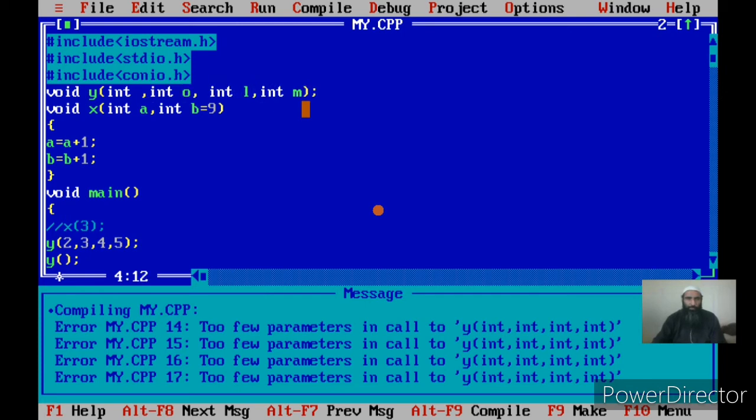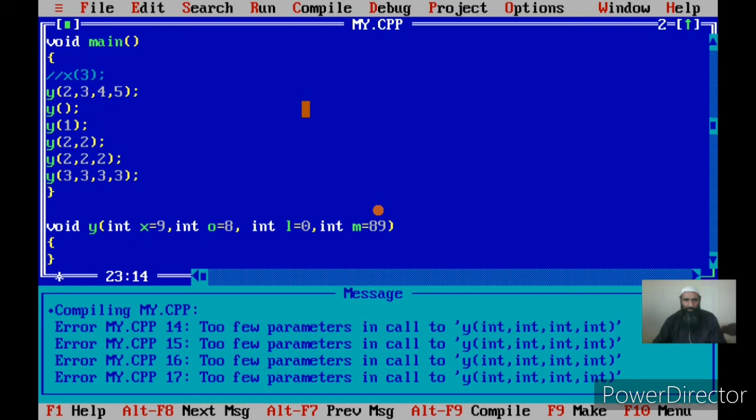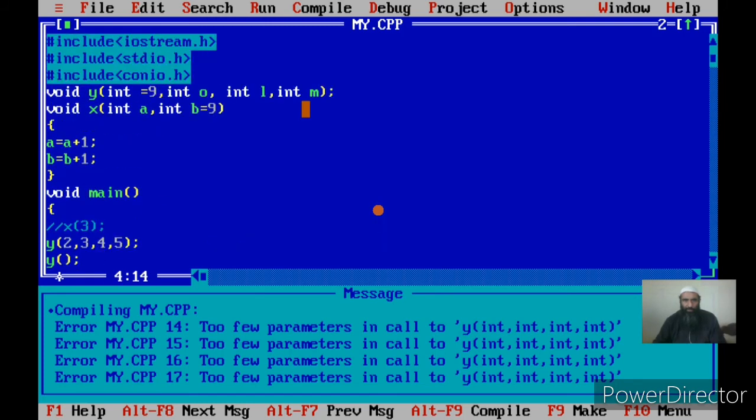Now how do we specify? We can omit the variable names and we can give the values. The first value is 9, second value is 8, then 0 and 89. As I have told you, the variable names are not required in the prototype once we give the default values, and generally we can omit the variable names in the prototype even if they don't have default values. Now let us compile.